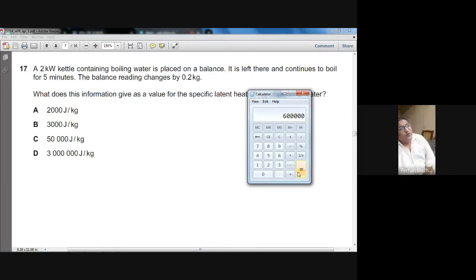But now we have to calculate the specific latent heat.